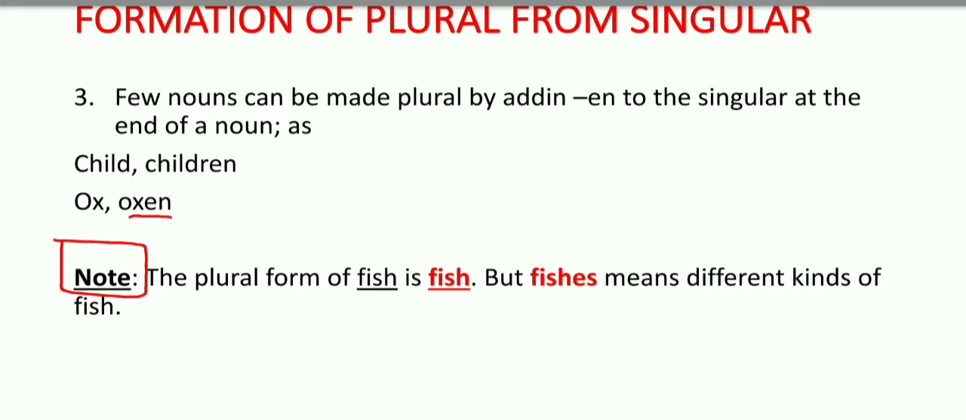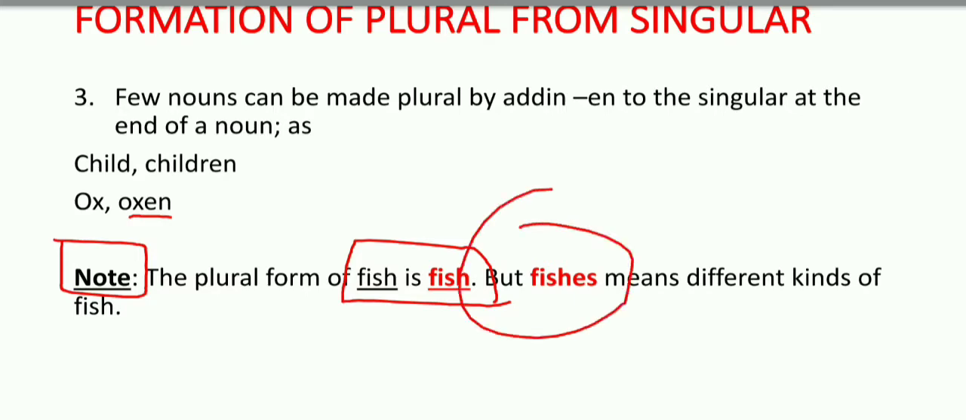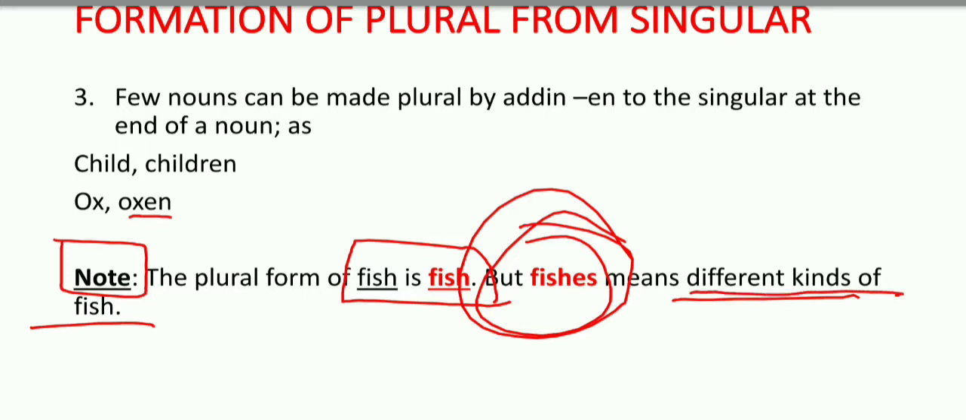There is no change when making the plural of fish, but in case someone writes fishes, it means different kinds of fish. Keep in mind, different kinds of fish. When we write, read or listen, if there is a word fishes, it means that it is different kinds of fish.